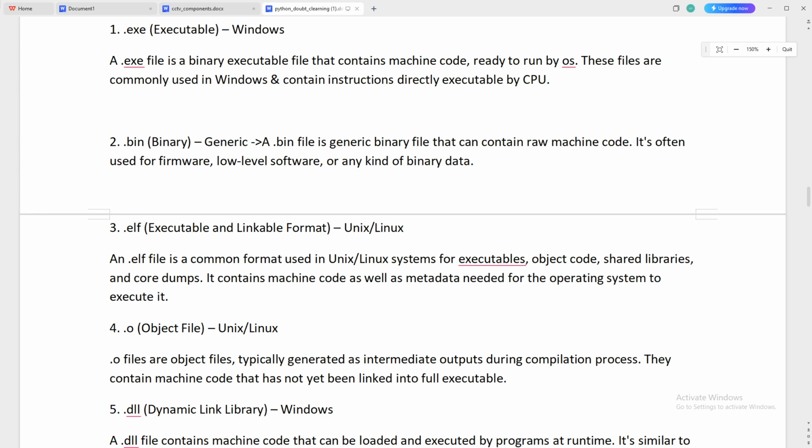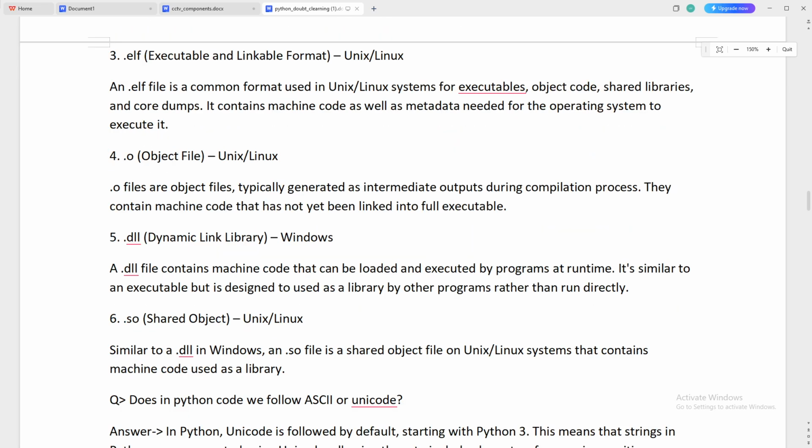Second point is .bin, binary generic. A .bin file is a generic binary file that can contain raw machine code. It is often used for firmware, low-level software, or any kind of binary data.